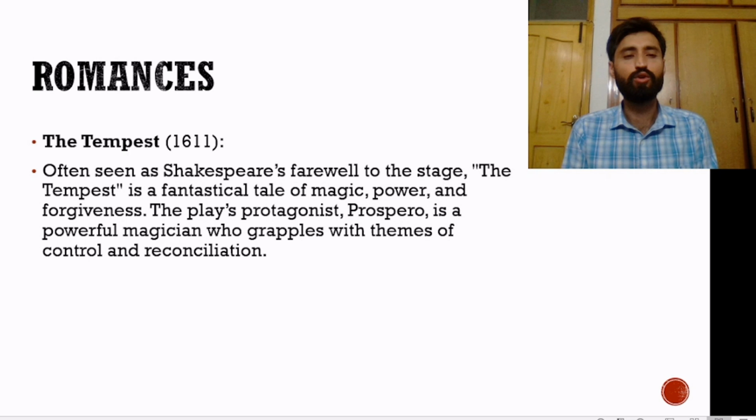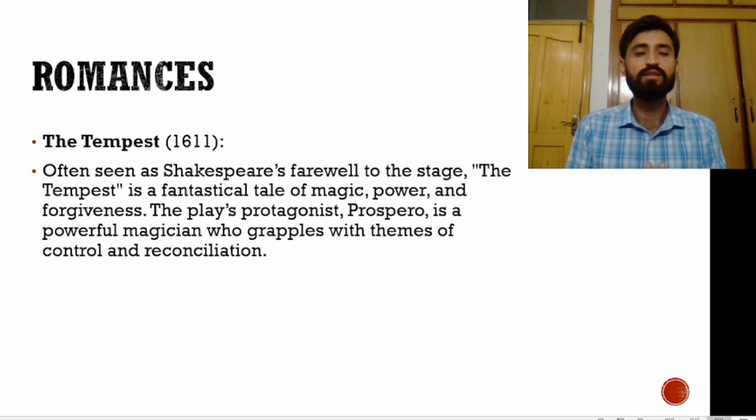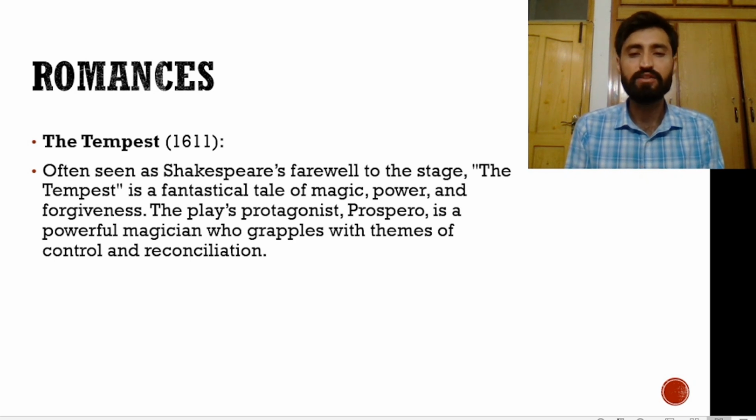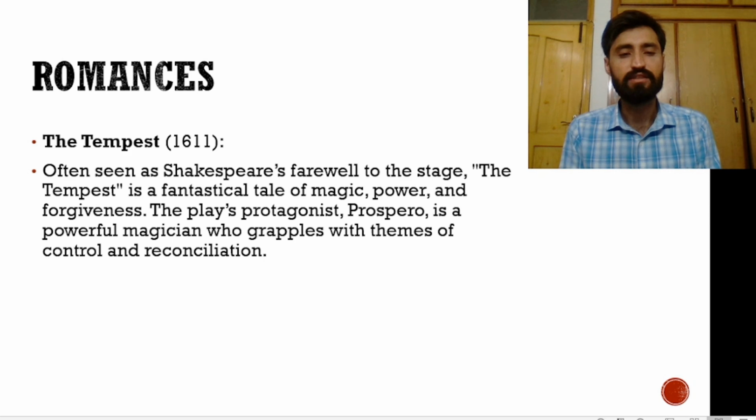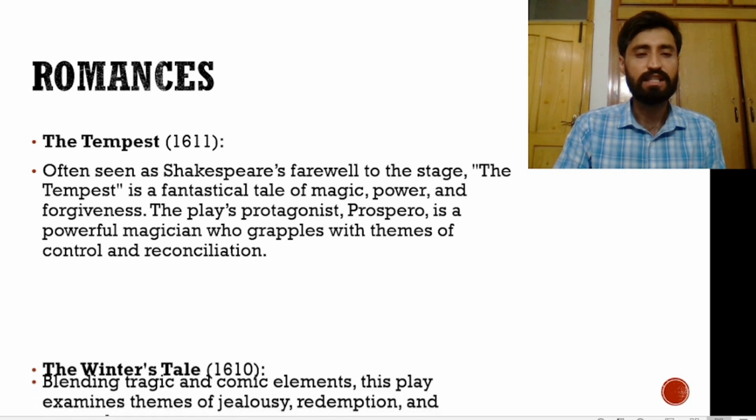The first one he wrote was The Tempest. That was like the end of his life, somewhere around that. In 1611, often seen as Shakespeare's farewell on the stage, The Tempest is a fantastical tale of magic, power, and forgiveness. The play's protagonist, Prospero, is a powerful magician who grapples with the theme of control and reconciliation.